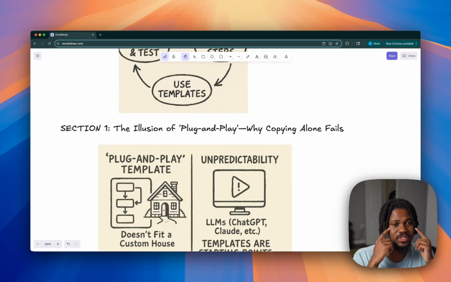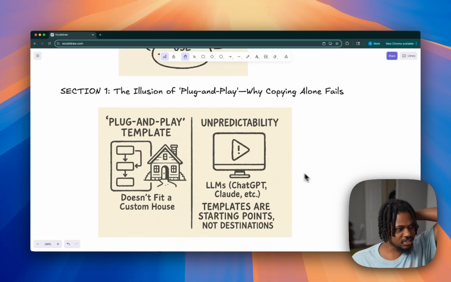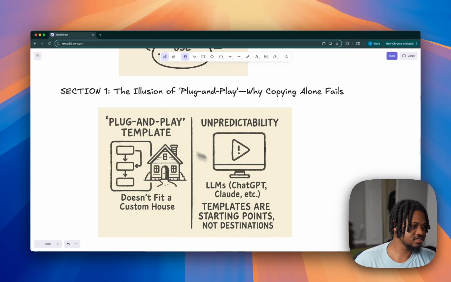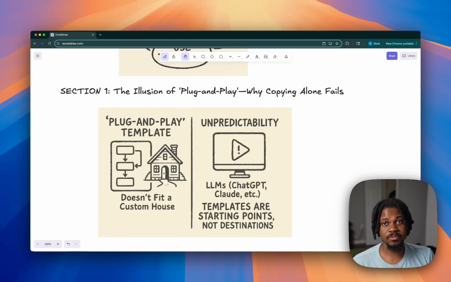And that's kind of what we're thinking about when we're talking about copying other people's n8n templates or make.com templates and bringing them to work for you. So here, as you can see in this Excalidraw, we're saying plug and play templates don't usually work the best when you bring them into your own environment and try to adapt them to your workflows, right?